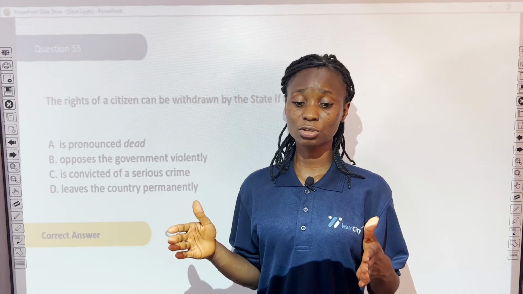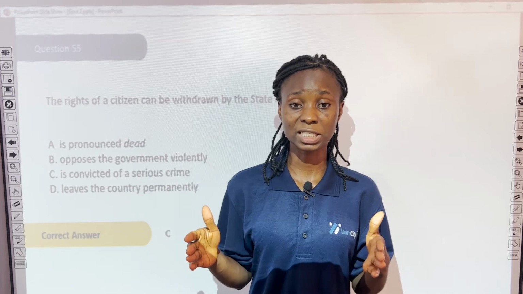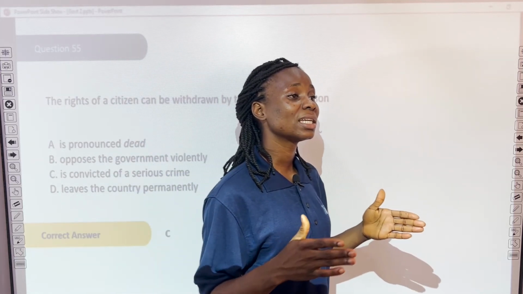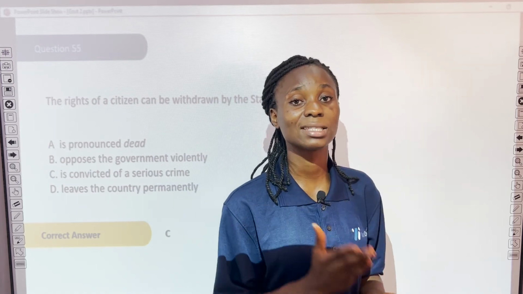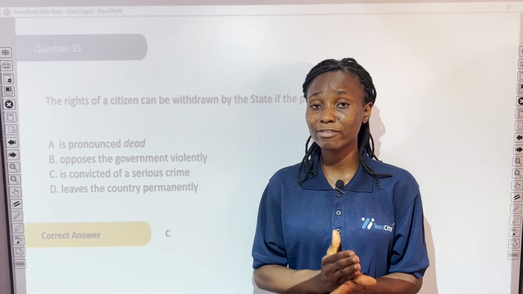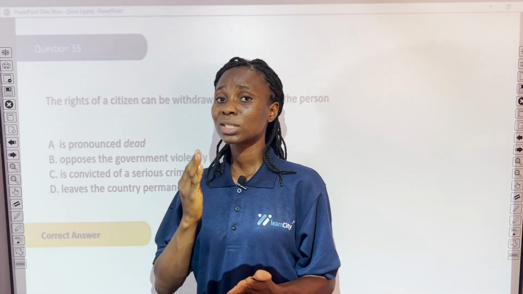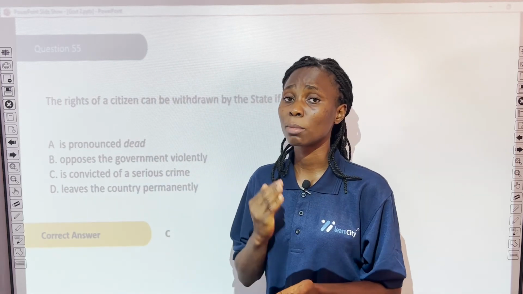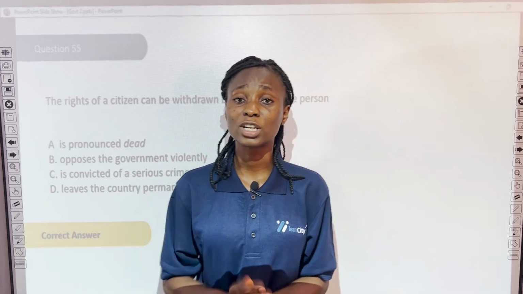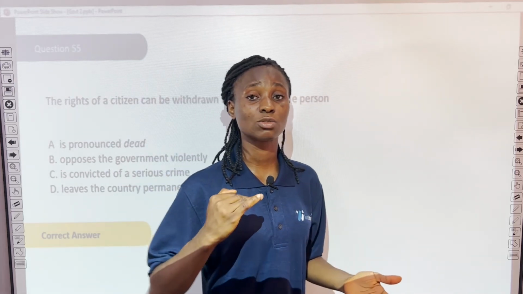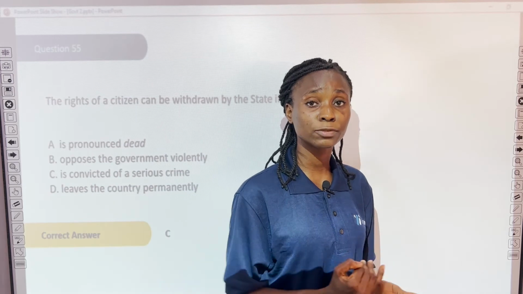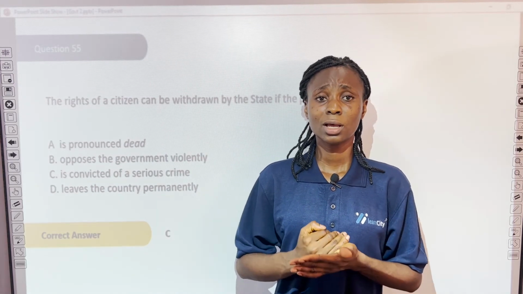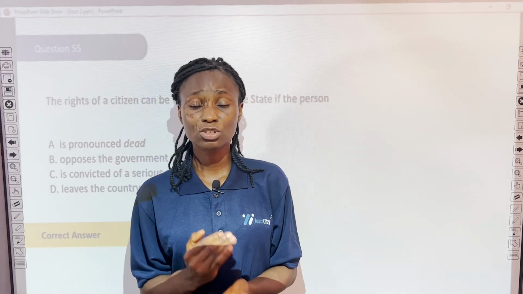Now, according to the Universal Declaration of Human Rights, which is the UDHR, everyone is entitled to this right. These rights are basic to every individual. But there are instances where these rights can be taken from a person. We have so many rights. We have the right to life, right to freedom of expression, freedom of speech, freedom of movement, freedom to own immovable property anywhere in the country, freedom of association. We have so many of them.